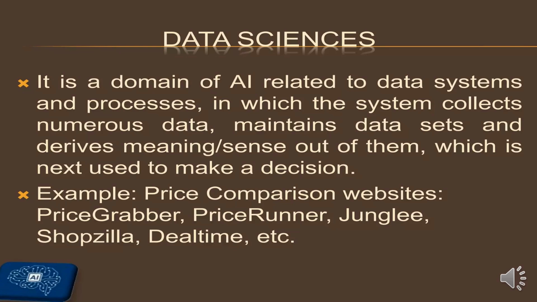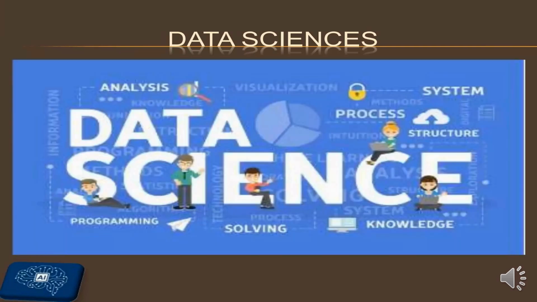There are so many examples of data science like price comparison, stock market exchange comparison, price recommendation systems, Netflix recommendation system, where the data is being collected from the user and then the pattern in the data is being observed by the machine. Data analysis will be done, data set maintenance will be done, and the predictions will be given by the machine.